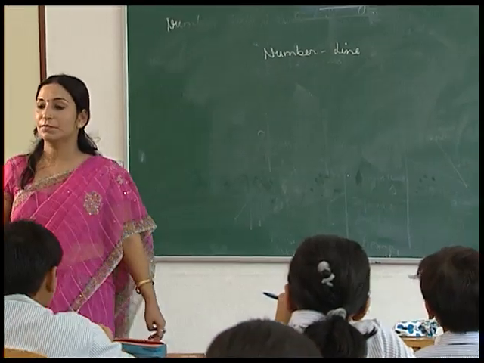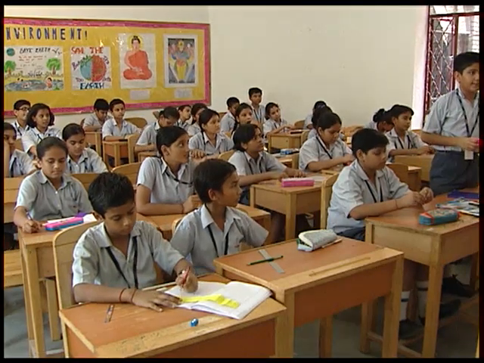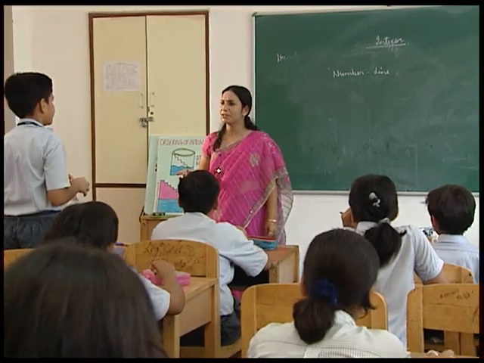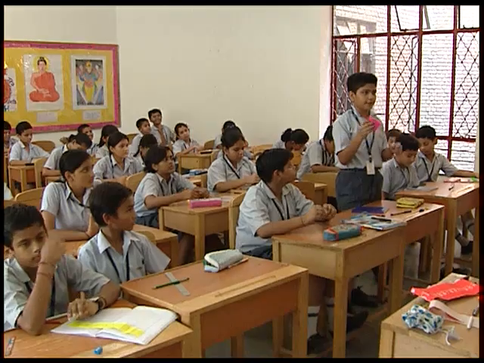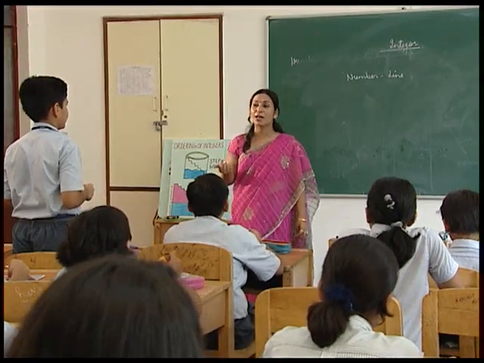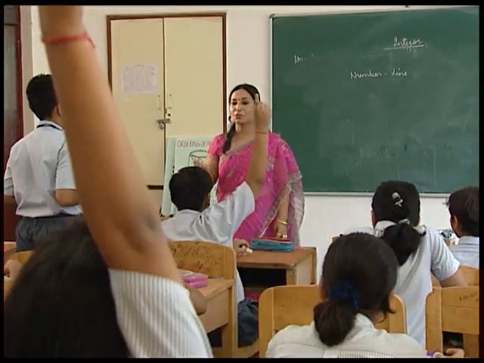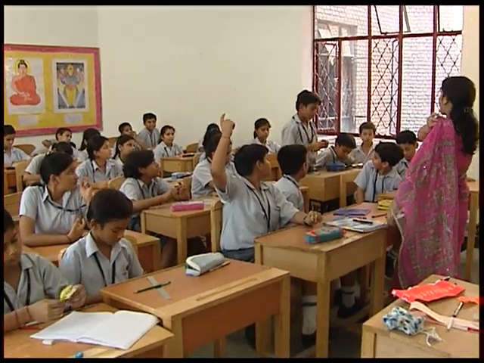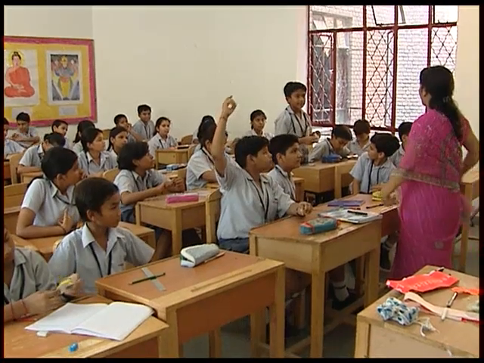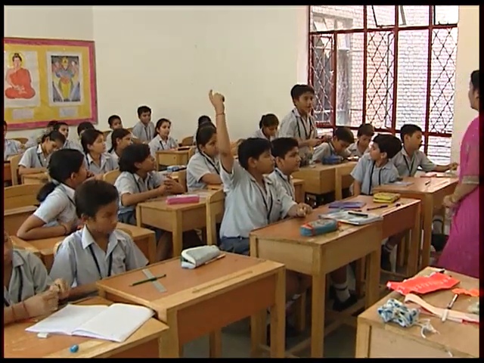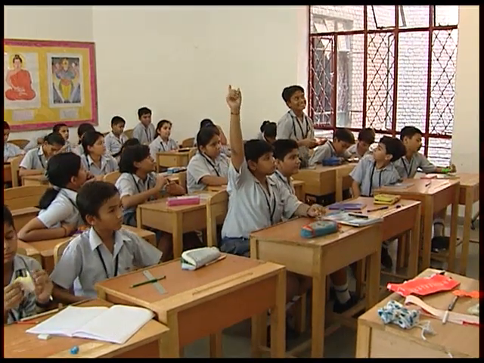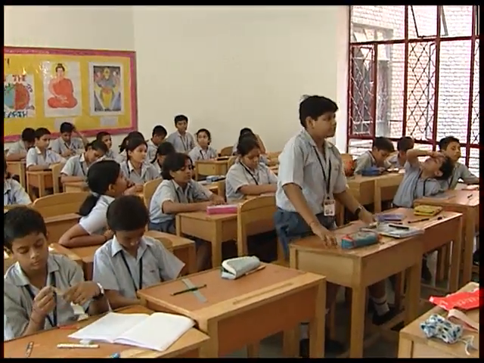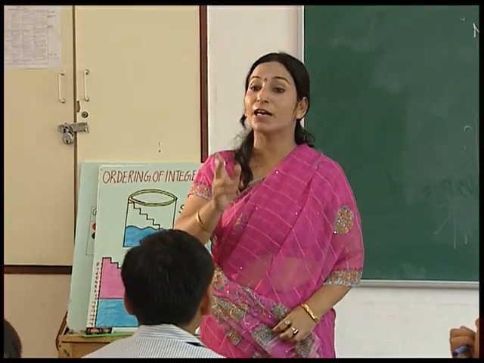Yes, Siddharth? First take a paper of 20 by 5. It can be of any measurement. Then fold it into two halves. Why did we fold it into two equal halves? Ma'am, to get to 0. Okay, sit down. Yes, Shona? Ma'am, because now we want to have positive numbers as well as the negative numbers. We want the 0 also. And where do we want 0? Ma'am, we want the 0 in the middle. We wanted to have 0 in the middle.